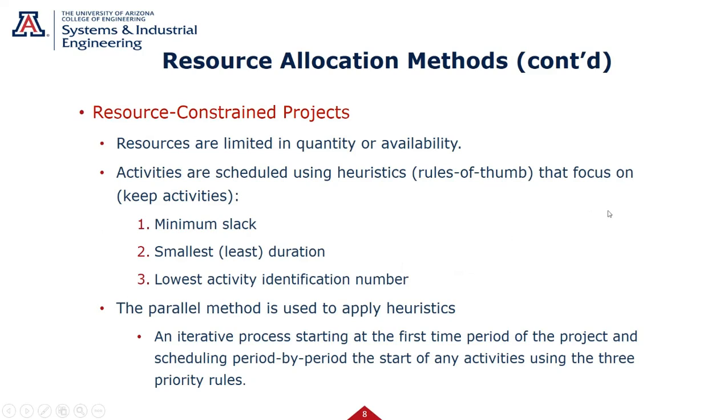Activities are scheduled using heuristics, rules of thumb, that focus on keeping activities. So what activities do I keep? I'm going to keep the ones with minimum slack. Well, obviously 0 is minimum, so I want to keep the critical path ones. I'm not going to move those. Then, if everything has the same minimum slack, which can happen after a while, I'll keep the ones with the shortest duration. And eventually, if you get ties then too, you just kind of have a heuristic and you keep the ones with the lowest activity number. Okay, and we'll see how that goes. So it's an iterative process using these heuristics to now allocate resources.